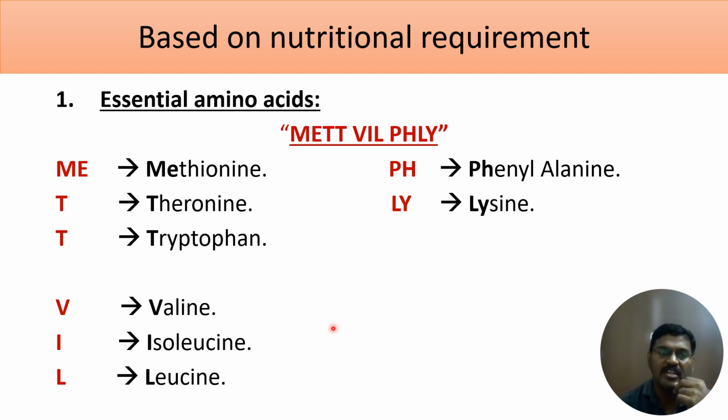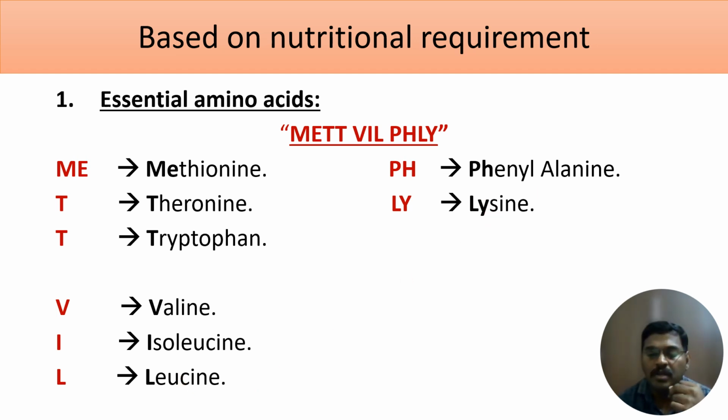Okay, so these are the 8 essential amino acids which you have to remember. You have to remember all the 8 essential amino acids. So how to remember? Mat will fly. Only thing is you have to write it as METTVILPHLY. Me stands for methionine, threonine, tryptophan, valine, isoleucine, leucine, phenylalanine, lysine.